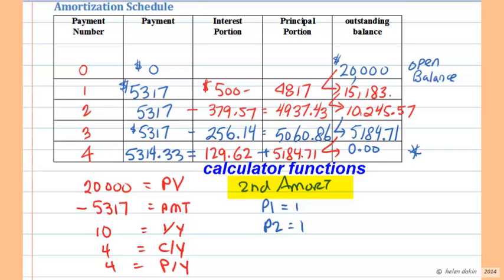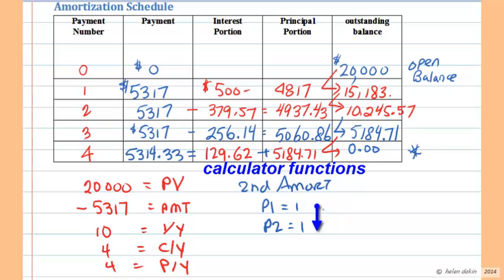Let's take a look at what the output is for row 1. So we want to go from the first payment to the end of the first payment, or cover the first period, and remember to hit the enter button every time you change a P1 value. So press the enter button and then press the down arrow or the cursor down key. If you keep pressing the cursor down key after row 1 has been entered, you will notice that the calculator actually spits out values for the interest portion, the principal portion, and the outstanding balance in each case.